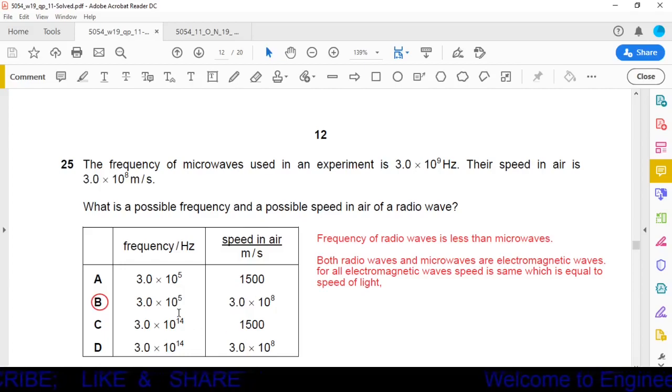Here in option B, the frequency of the radio wave is given as 3 into 10 power 5. So option B is correct. In option D, the frequency of the radio wave is given as 3 into 10 power 14. That is much larger than the frequency of the microwave. So this option is not correct. Option B is correct.